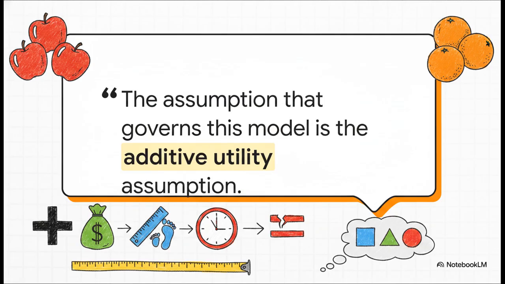You see, the math of WSM works beautifully if all your criteria are measured in the exact same units, like if everything is evaluated on a unified 1 to 100 scale. But out in the real world, you might be comparing cost in dollars, distance in feet, and time in seconds. You cannot mathematically add dollars to feet and get a logical sum without heavily normalizing the data first. If you try to do that, the model completely breaks down.